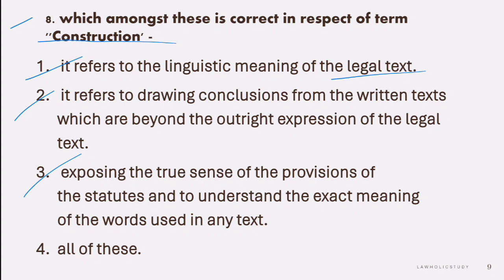So the correct answer is second. It refers to drawing conclusions from the written text which are beyond the outright expression of the legal text. So correct answer is second. Options 1 and 3 are about interpretation, not about construction. So correct answer would be second.